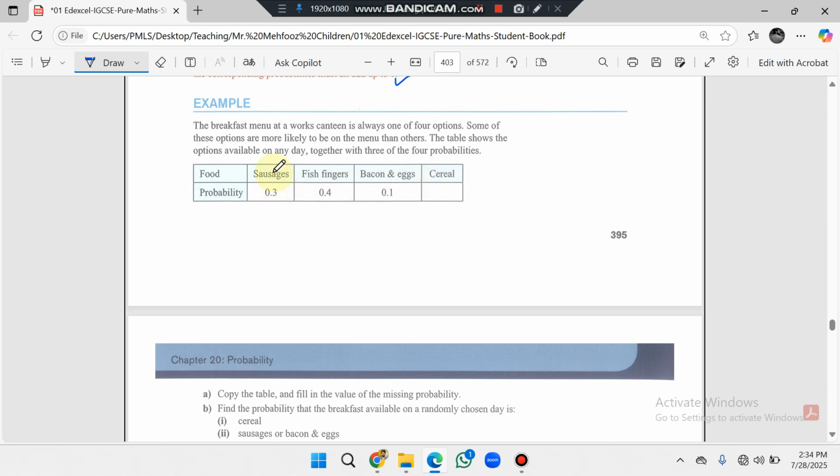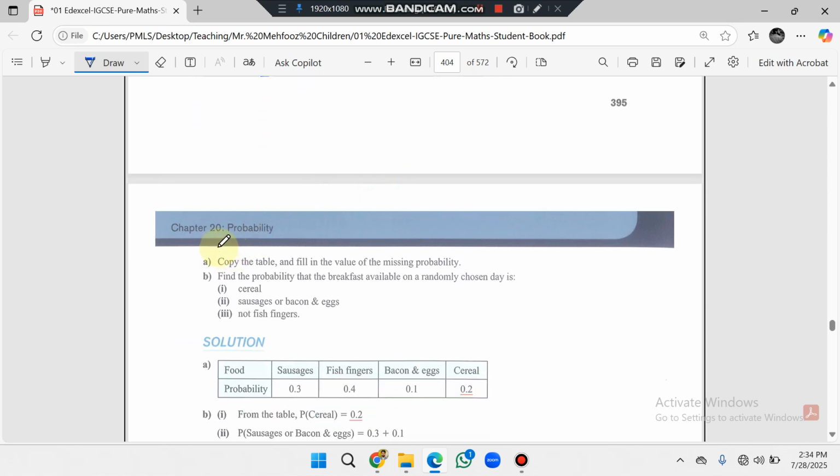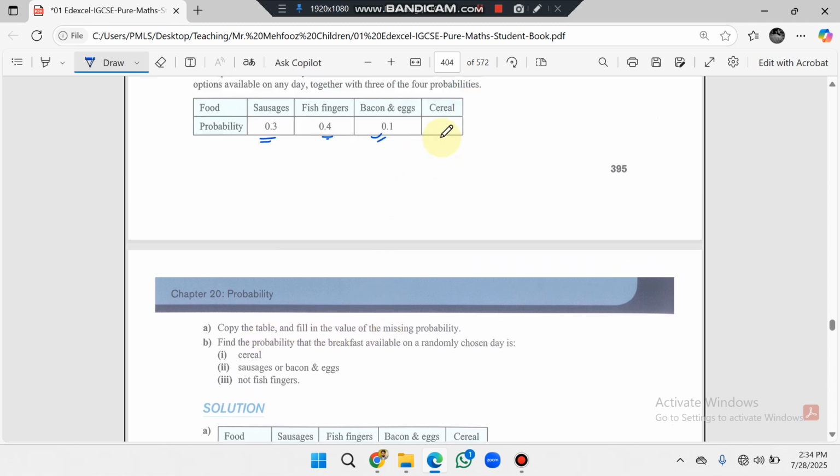The probability of sausages is 0.3, the probability of fish fingers is 0.4, and the probability of bacon and eggs is 0.1. We have to find the probability of cereals.